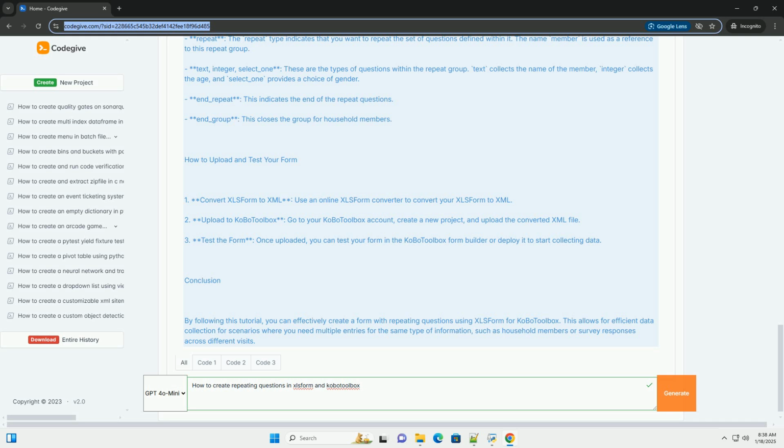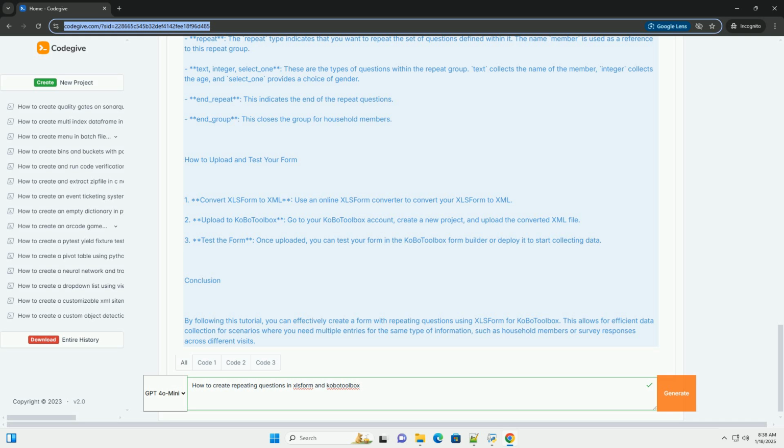Member_gender, male. Member_gender, female. 3. Settings sheet. Form_title, form_ID, version. Household survey, household_survey, v1. Explanation of the code.